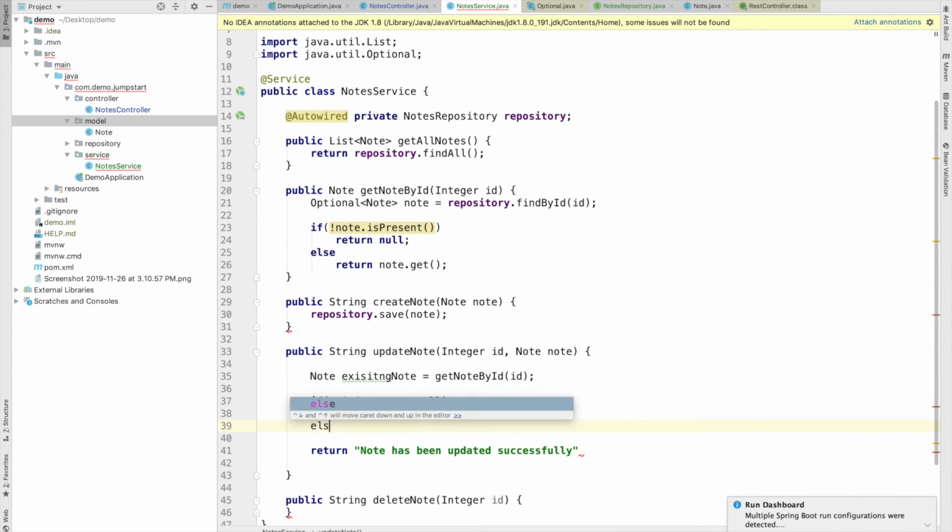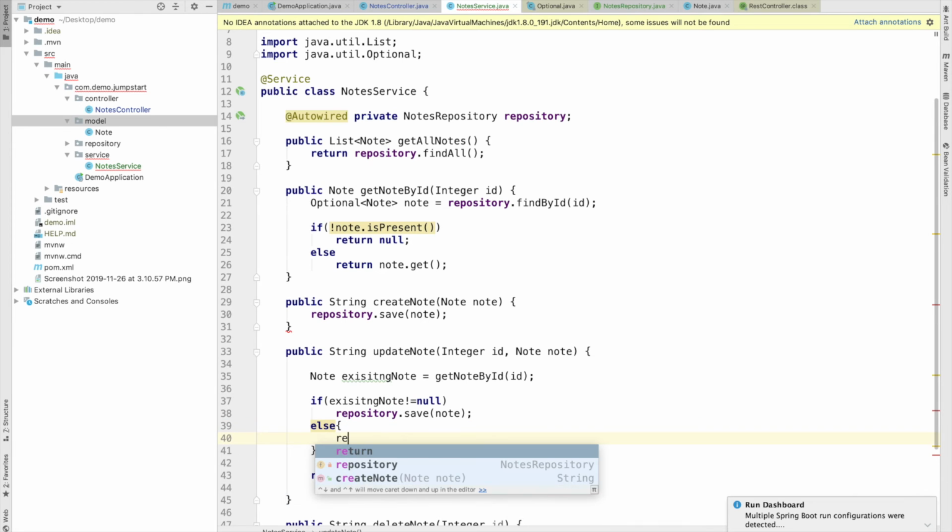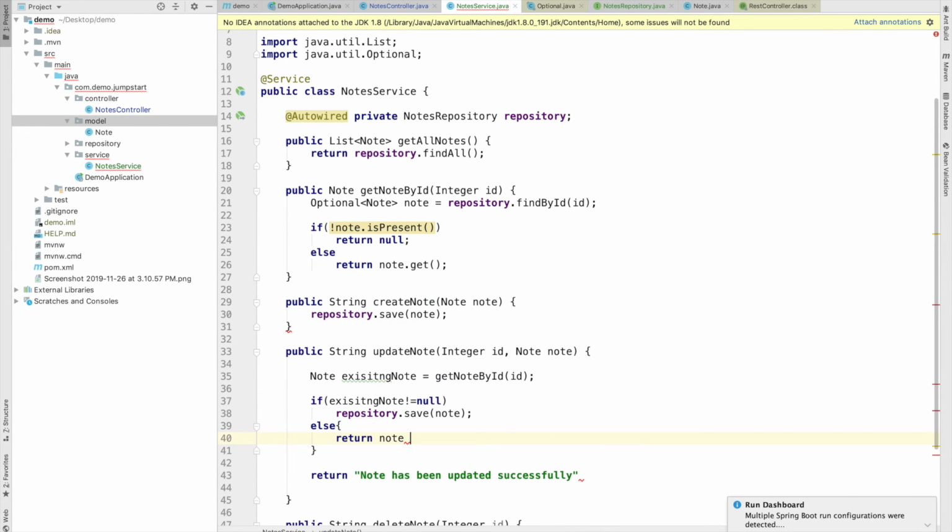Okay, we have to write an else condition to return node with id does not exist.